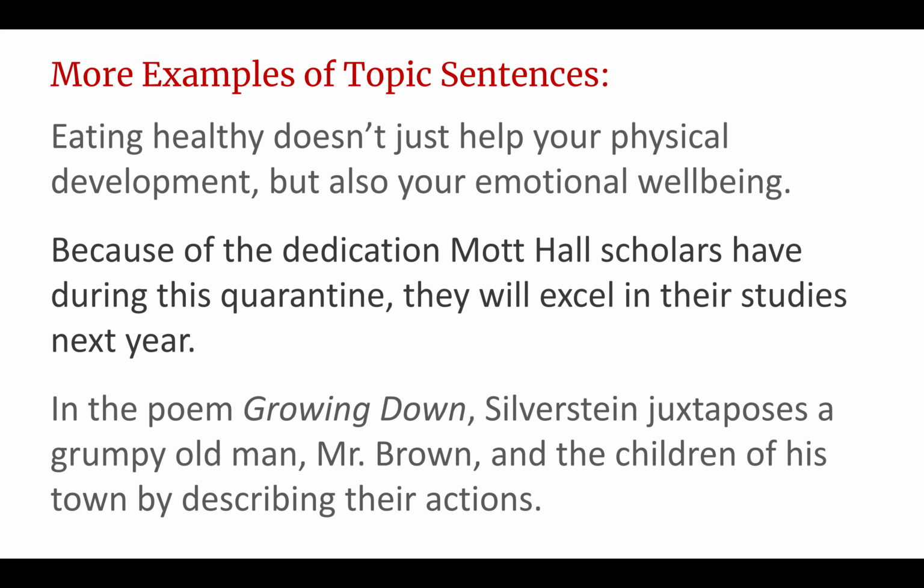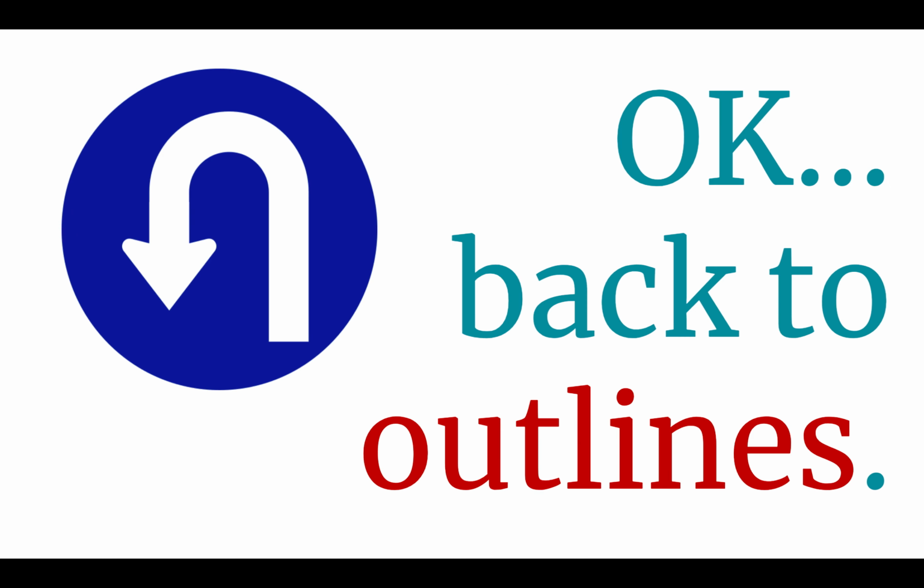In the poem Growing Down, Silverstein juxtaposes a grumpy old man, Mr. Brown, and the children of his town by describing their actions. So if that's how I'm setting up my paragraph, the rest of my paragraph is going to be about what Mr. Brown was doing when he was acting like a grumpy old man and what Mr. Brown did when he was acting like a child. And I'm going to compare both of those to show that Silverstein did juxtapose. So we can see these topic sentences, like I said, they're like your mini thesis statements for your paragraph. And then you spend the rest of the paragraph backing up what you said in the topic sentence.